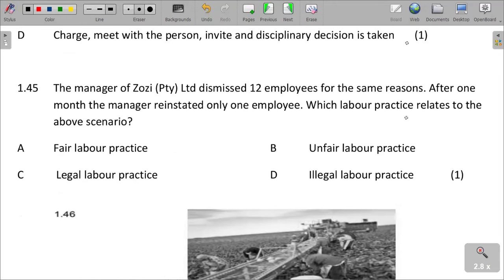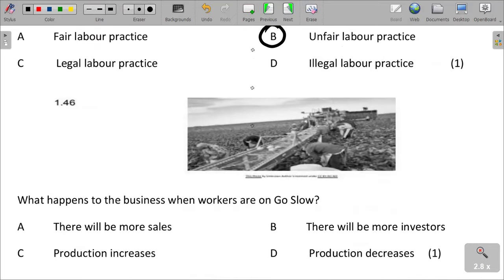It is unfair labor practice. Unfair labor practice because 12 were dismissed for the same reasons. They suffer the same problem, or they are alleged of the same problem, or they are found guilty of the same problem. But now, after a month, only 1 person was reinstated. So which labor practice is this? It is unfair labor practice. There is unfairness because why was this one taken back?